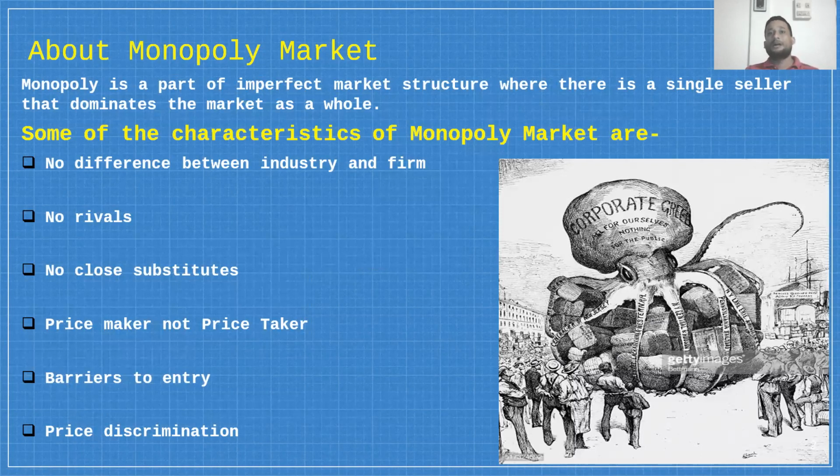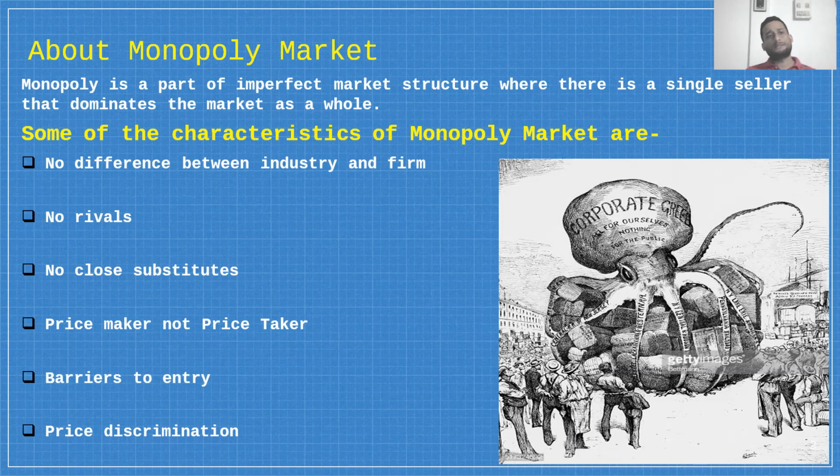But here there is only one firm that operates the market, and it decides the price level of the market as well as the output. That is why it dominates the market. It controls every angle of the market. That is why it is said that a single firm dominates the market as a whole. This does not happen in perfect competition.